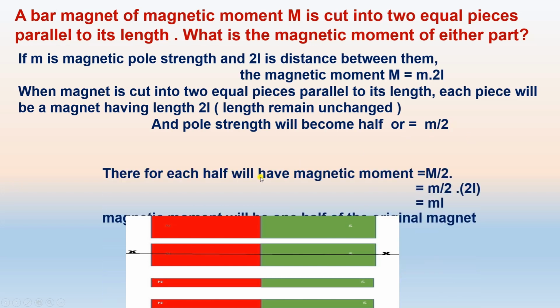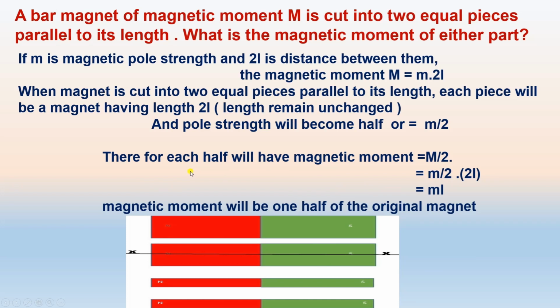Therefore, each half will have a magnetic moment. M is the magnetic moment, and that will come out equal to m/2 multiplied by twice the length, the total length. So the magnetic moment after cutting will be equal to m into L. The magnetic moment will be 1/2 of the original magnet.